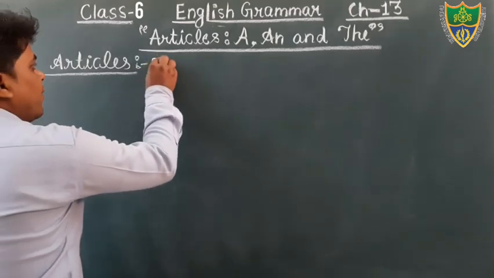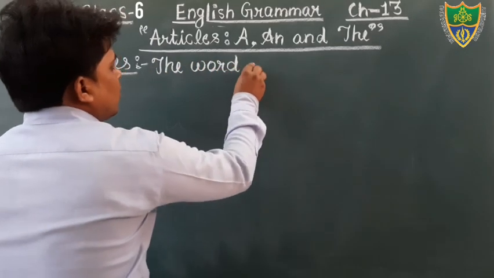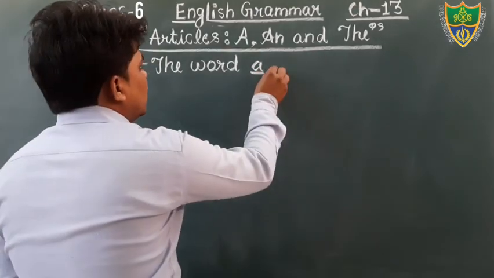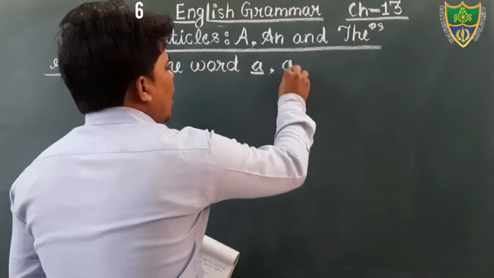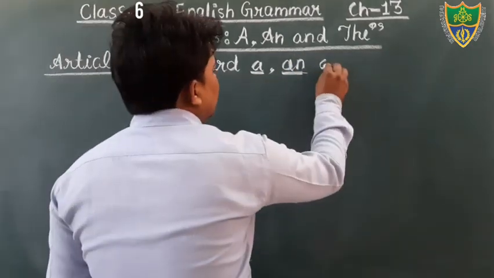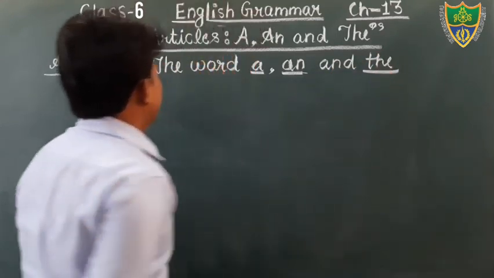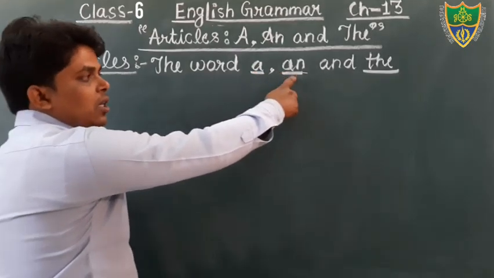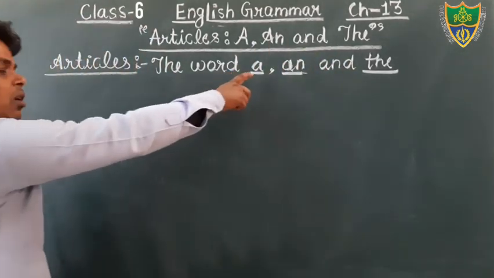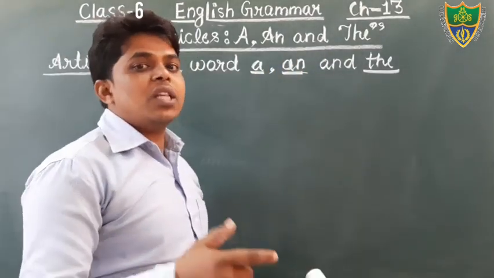The words a, an, and the. These three words are known as articles in English.